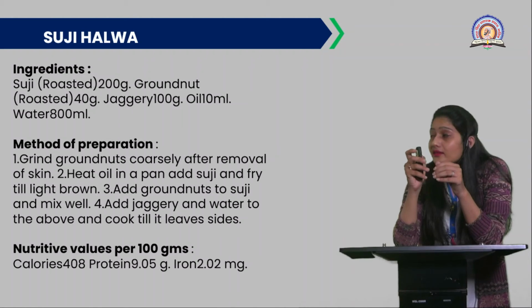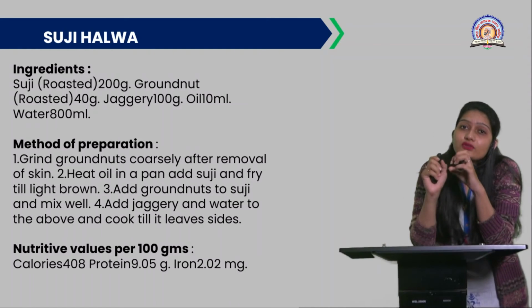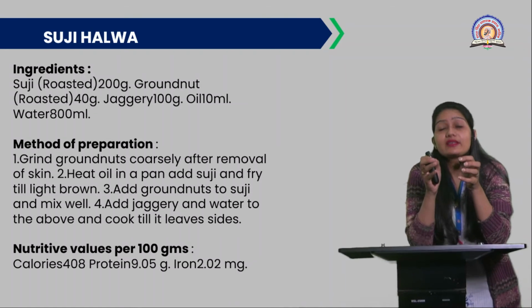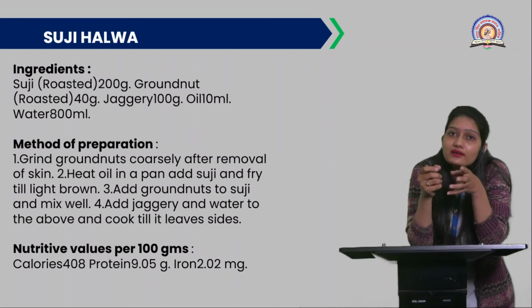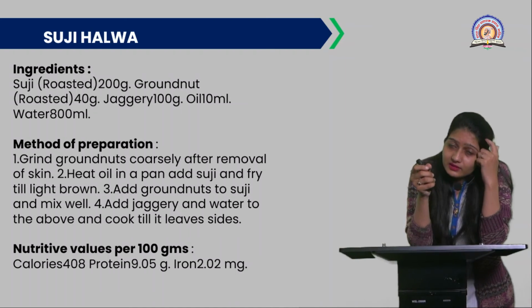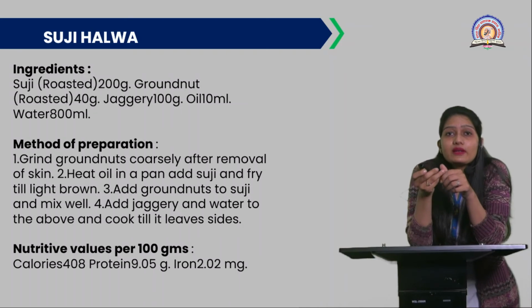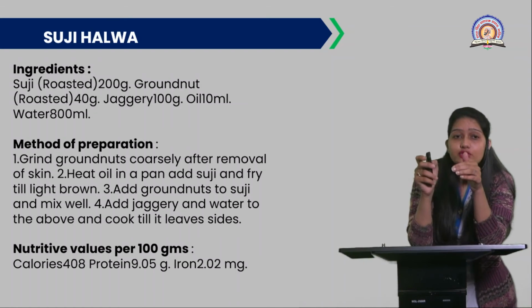Now the next recipe, suji halwa. That is the most common, simplest and yummiest recipe that children can happily eat. It is sweeter in taste, so children can happily take it. Ingredients required: roasted suji, 200 gram.